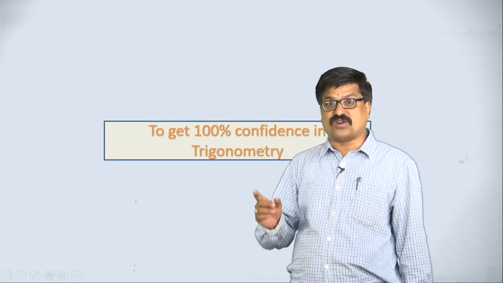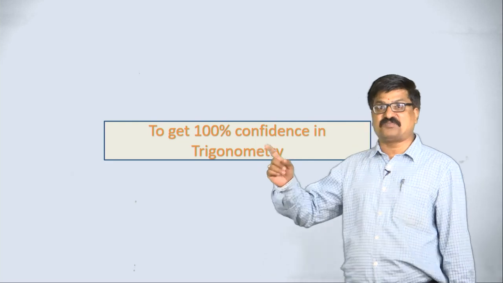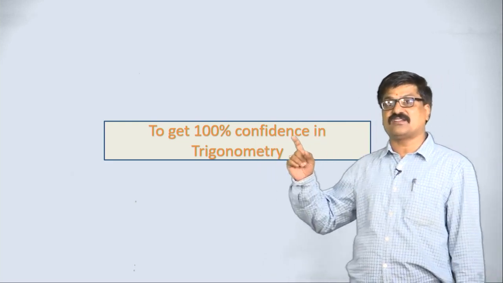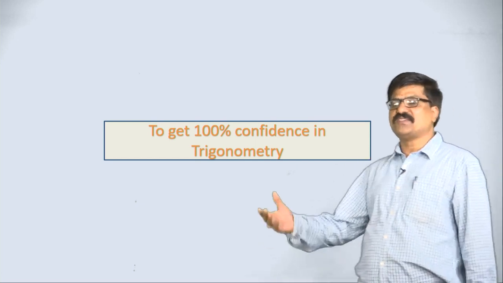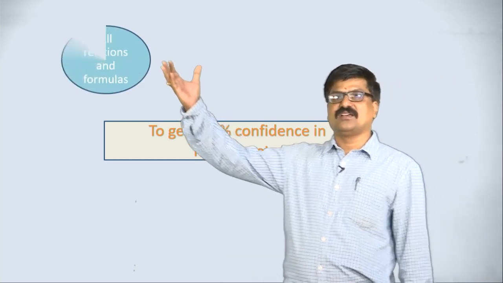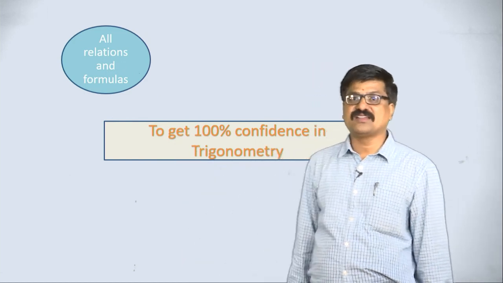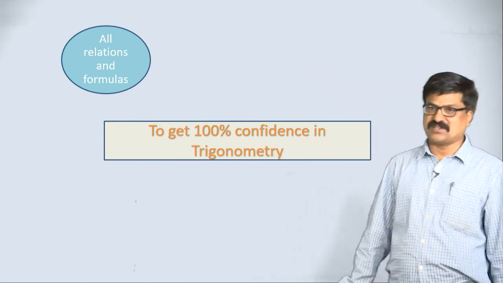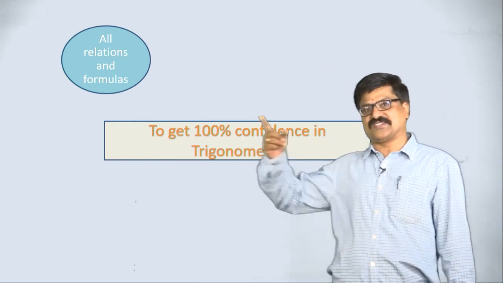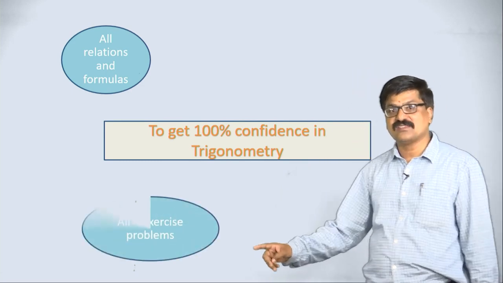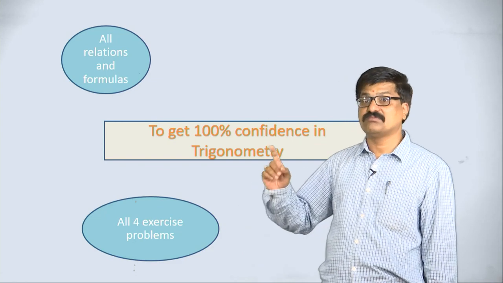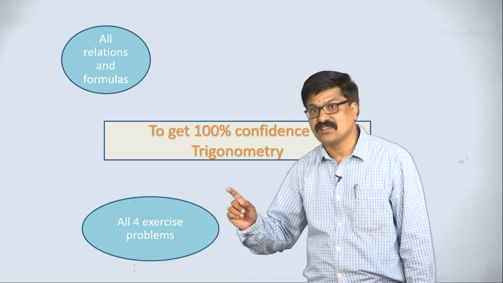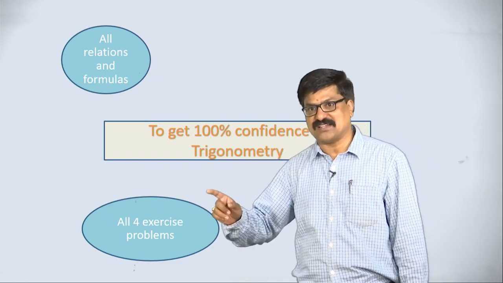If you want to get 100% confidence in the trigonometry chapter, what you have to do? Very simple. First thing, you must know all relations and formulas properly, conversion also. The second one is, whatever exercise problems are there, solve carefully in different methods.